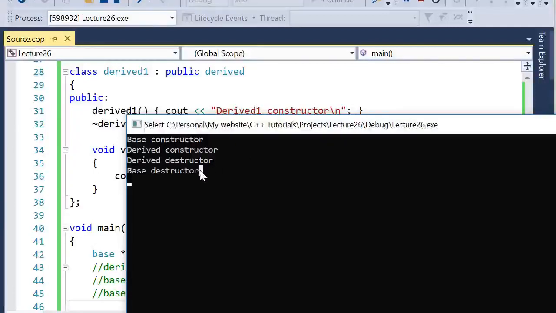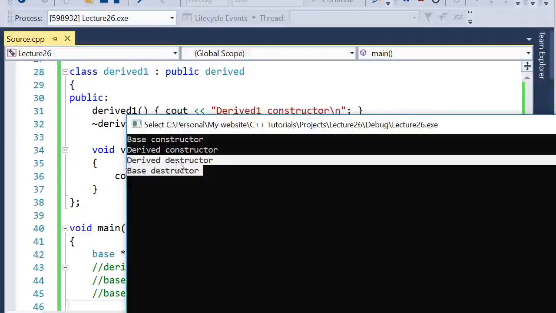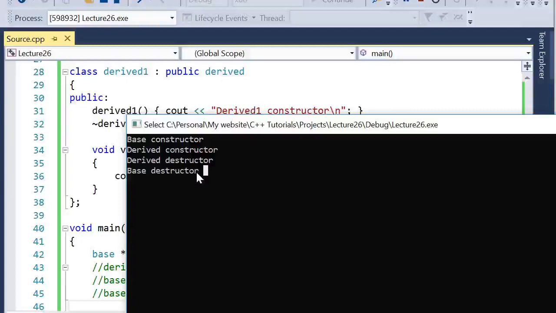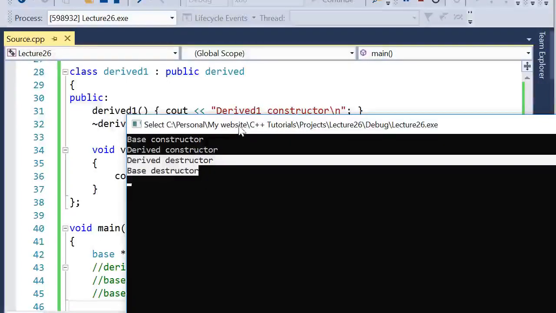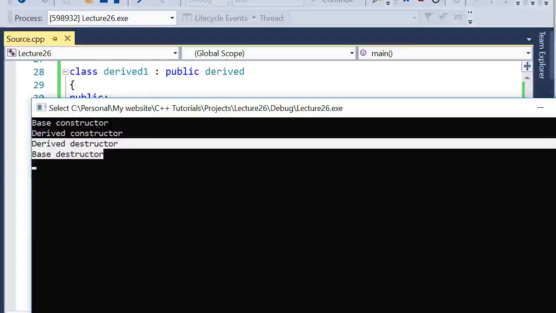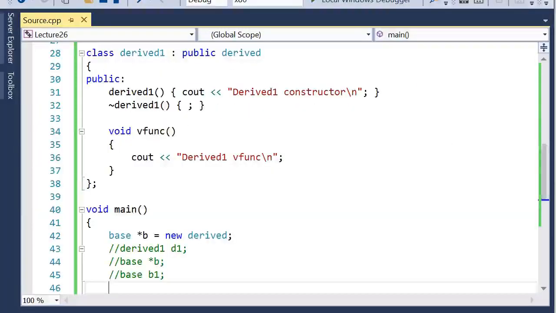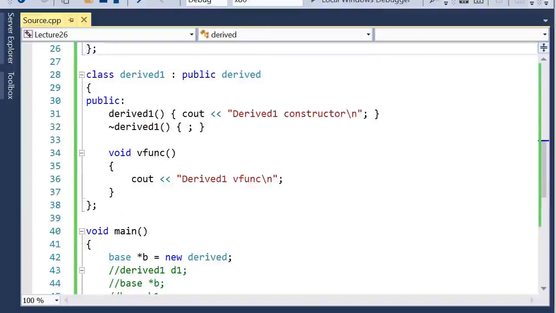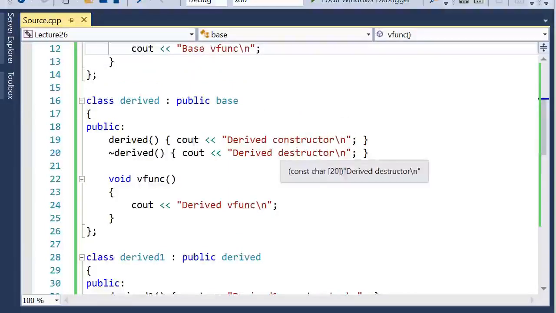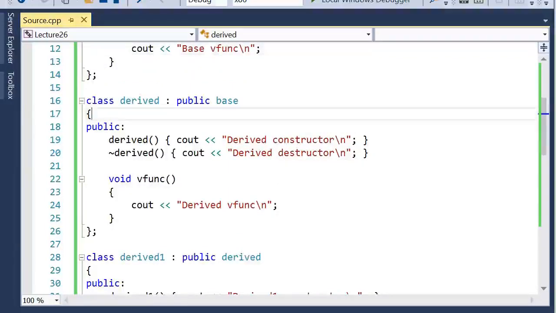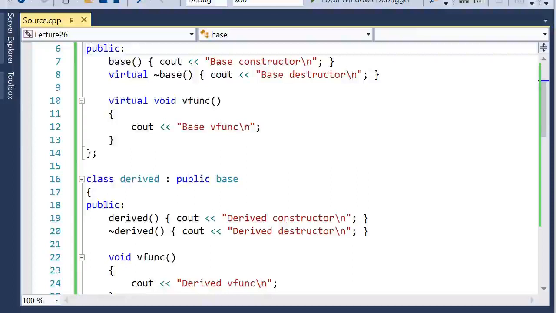So now it called the base destructor and the derived destructor strings. It called the destructor for both the derived as well as base classes. And if you have noticed, the order is that it first calls the destructor from the derived class, and then it calls the destructor from the base class. So the order is reverse compared to the constructor execution.